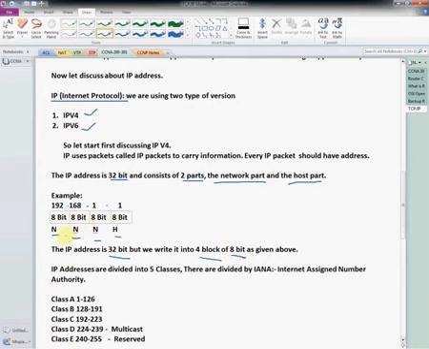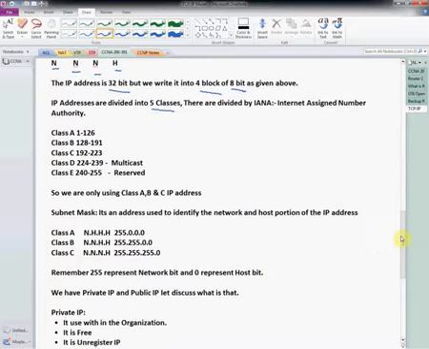Okay, and IP addresses are divided into 5 types of classes, that is class A, class B, and so on.